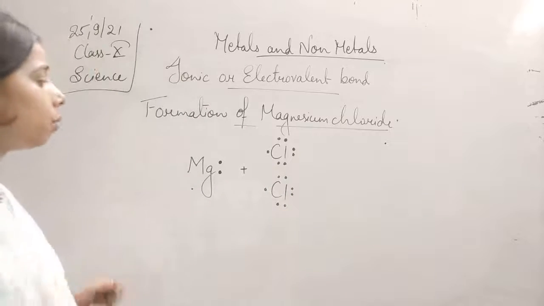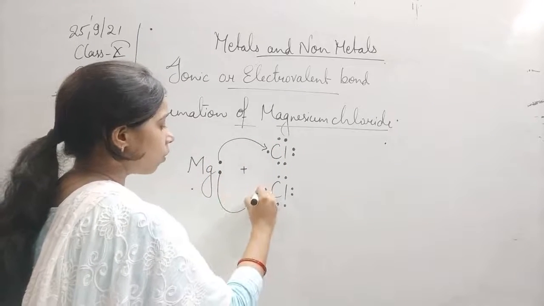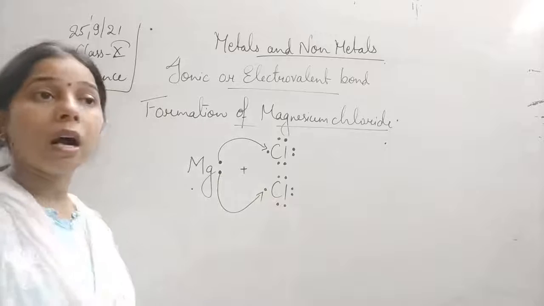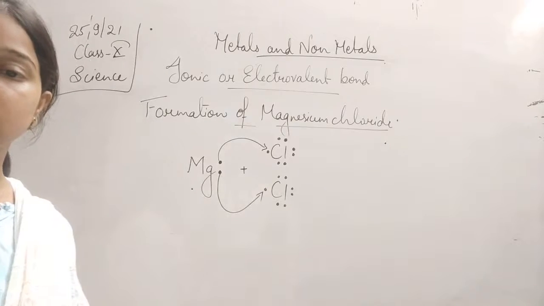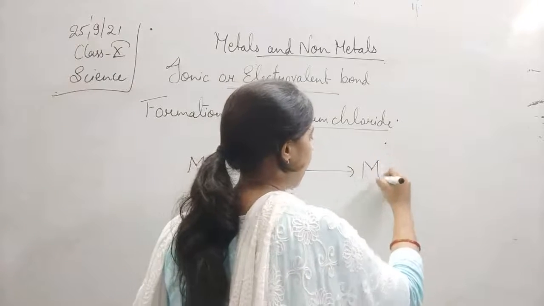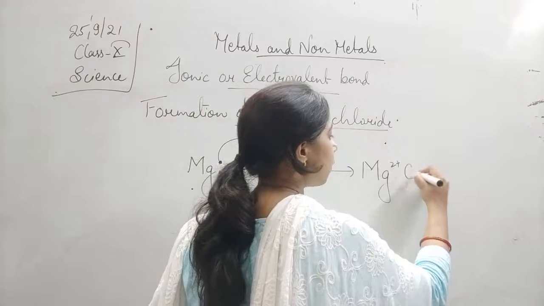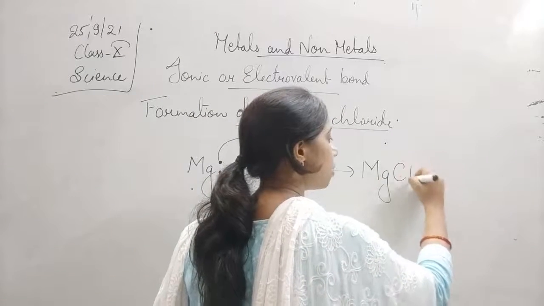So it transfers 1 electron to one chlorine and the other electron to the other chlorine, and thus magnesium chloride is formed, Mg2 positive and 2Cl negative.